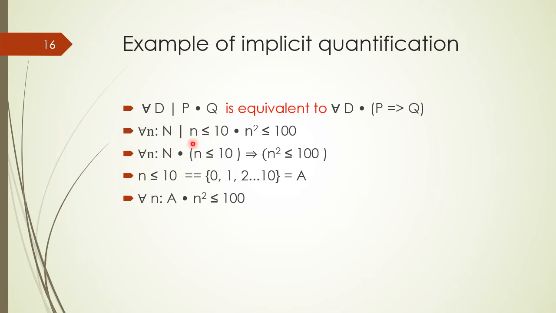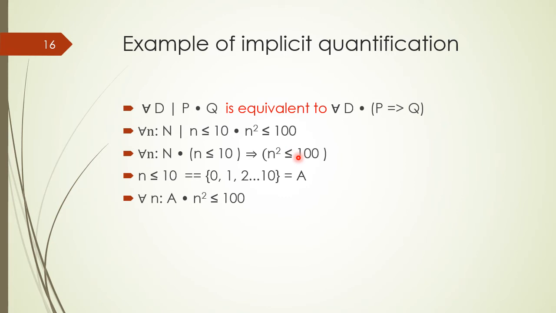Now the constraint becomes the if part of the predicate. Now there is no constraint, and we have a predicate after this separator, the black dot. We convert the constraint into an if part, which is now: for all n of type natural numbers, if n is less than or equal to 10, then its square is less than or equal to 100.